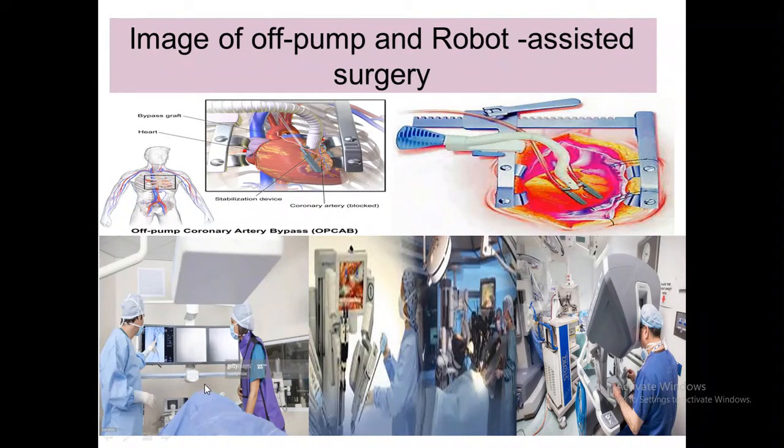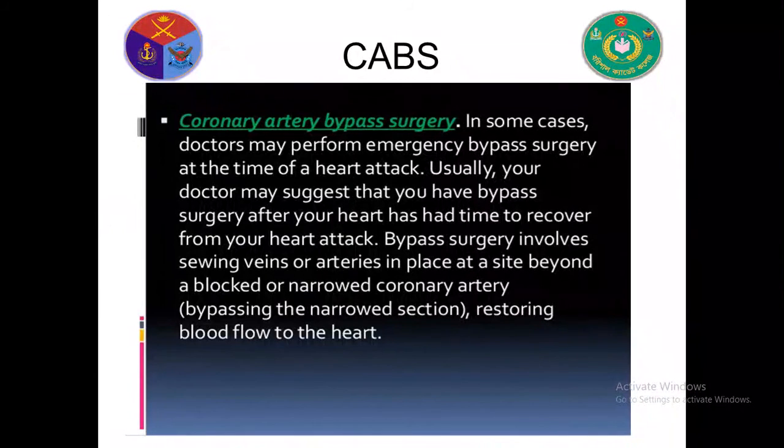So this is called robot-assisted surgery. All figures are robot-assisted surgery, and this is open surgery. CABG, I mean coronary artery bypass surgery.